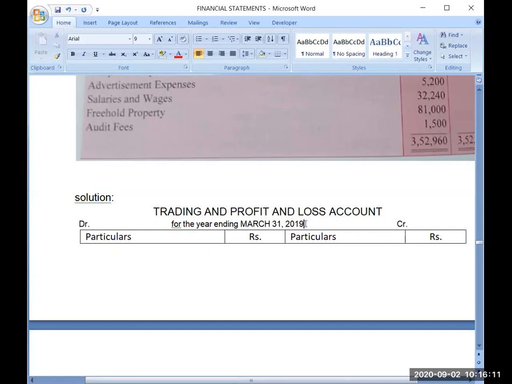If your year is ending on 31st March 2019, then what was the first date of this year, which is ending on 31st March 2019? Now my question should be clear to all of you. I'm saying your year's last date is March 31st, 2019. So for that year, I'm asking what was the first date of that year? Yes, very good.